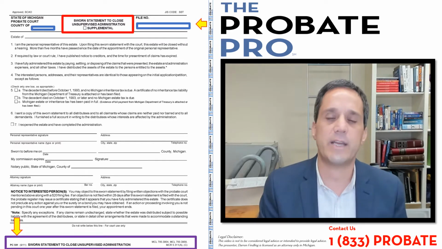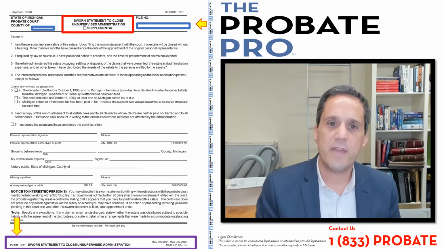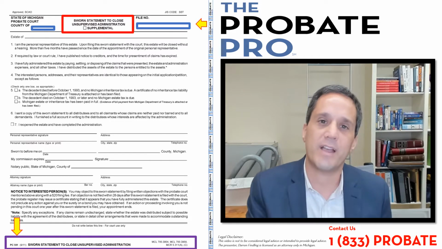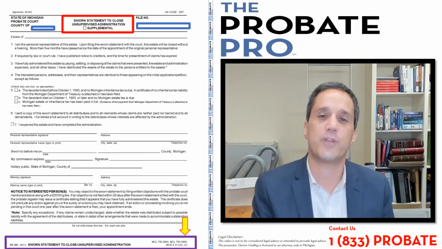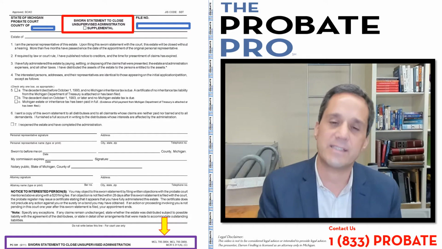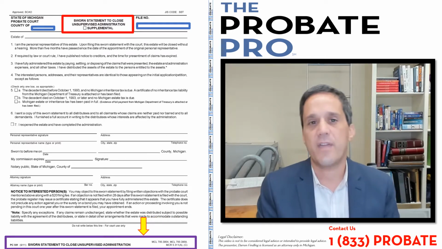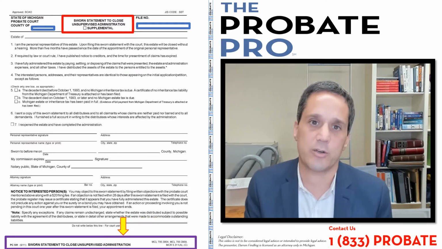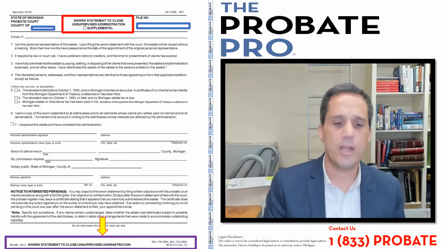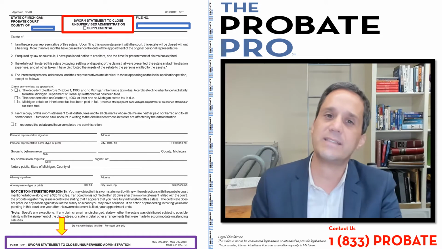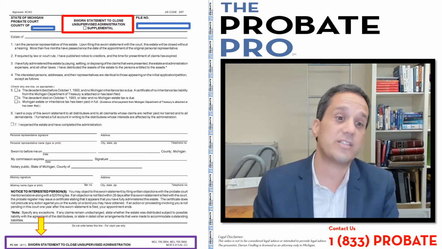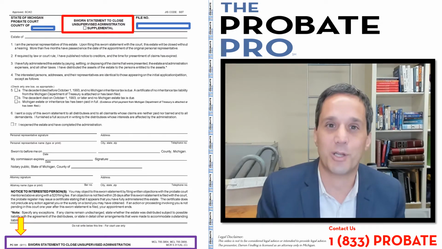With all of these State Court Administrative Order forms, they're created by virtue of a statute or statutes and court rules. In this particular case, the floating arrow is highlighting the statutes or court rules that are relevant to this particular pleading. So let's cover them. The first one is 700.3954.